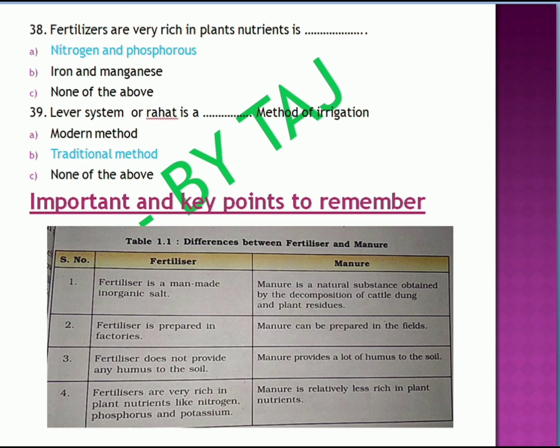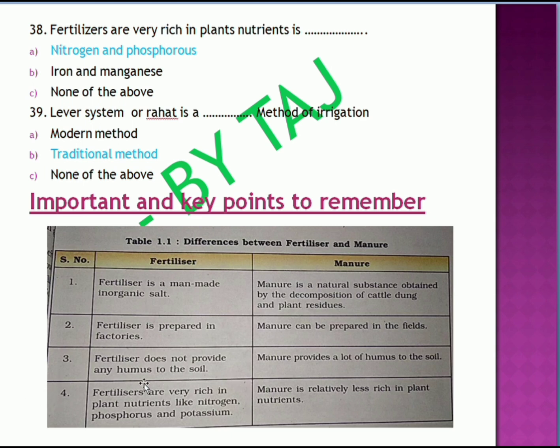Along with this, you have to remember the important key points, that is the difference between fertilizer and manure. Fertilizer, as I already said, is a man-made inorganic salt, but manure is a natural substance obtained by the decomposition of cattle dung, animal waste or plant residue. Next, fertilizer is prepared in factories on a large scale, and manure can be prepared in the field. In a small field also you can prepare manure, but fertilizers you can't. It is prepared in the factories.